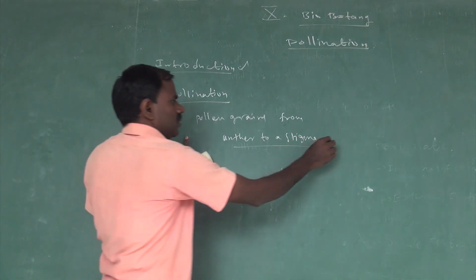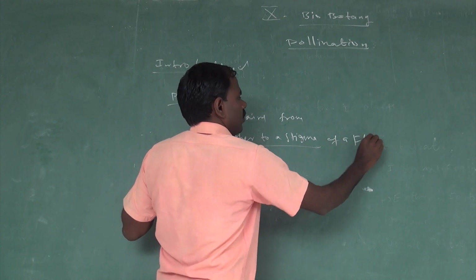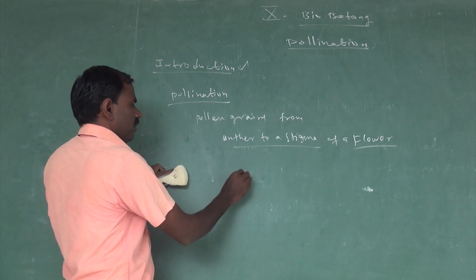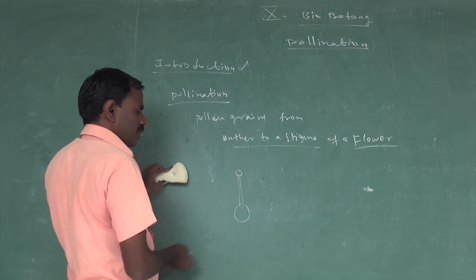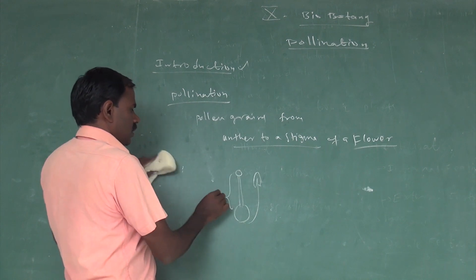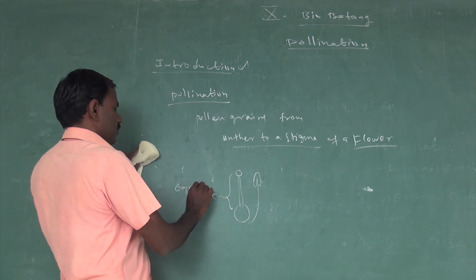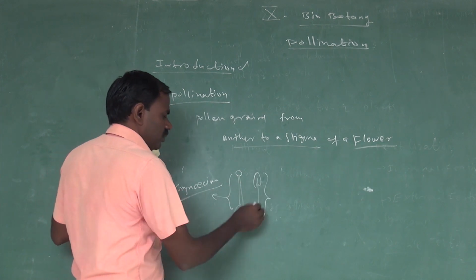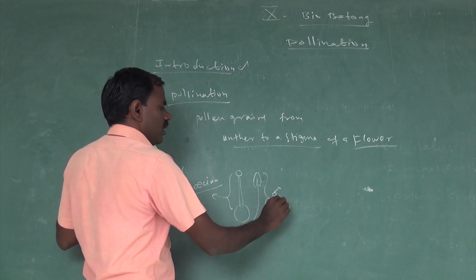The female reproductive part is called gynoecium. The male reproductive part is called androecium.